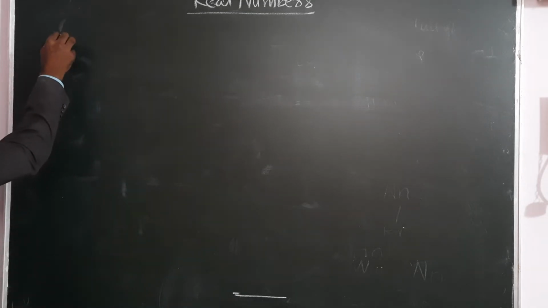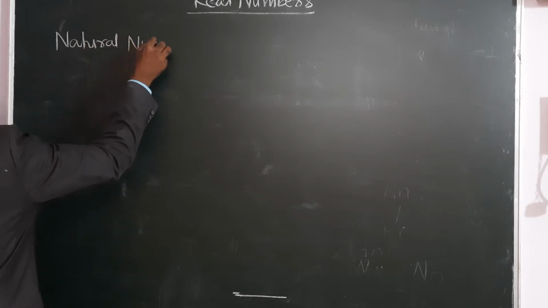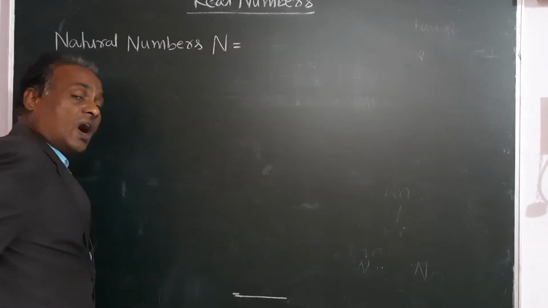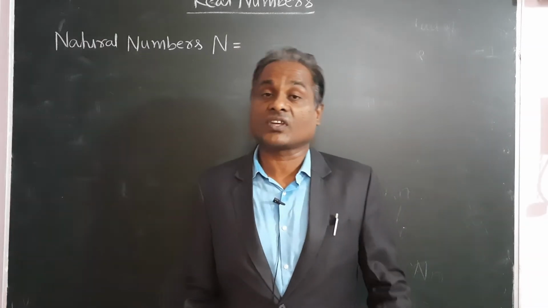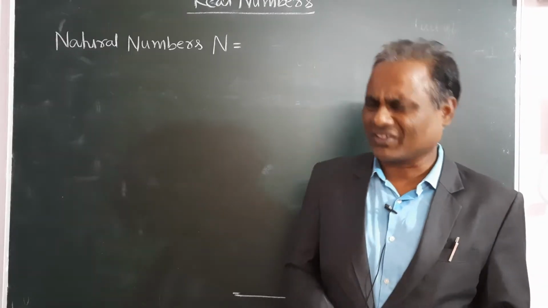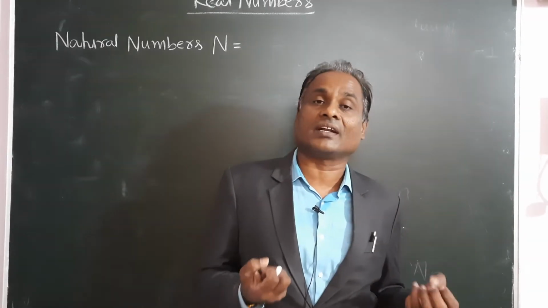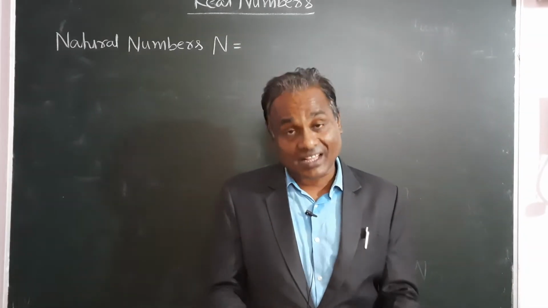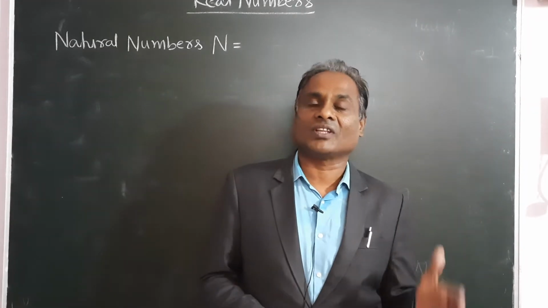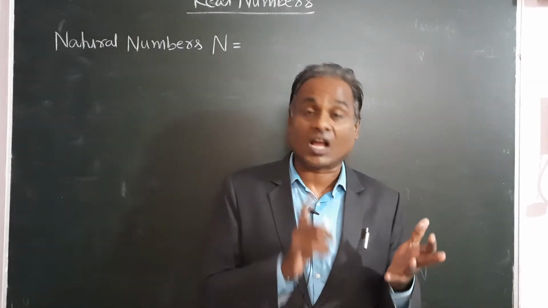First we studied natural numbers, denoted by N. All the counting numbers are natural numbers. Counting starts from 1. When numbers were discovered, people started using them. So the first number system discovered or used was natural numbers, that is, counting numbers.